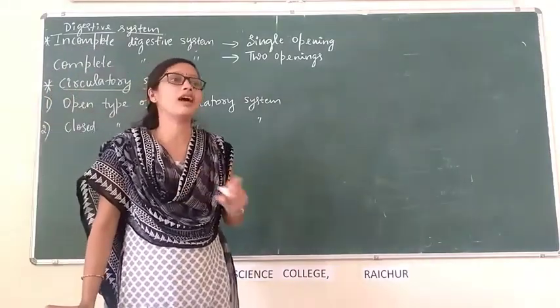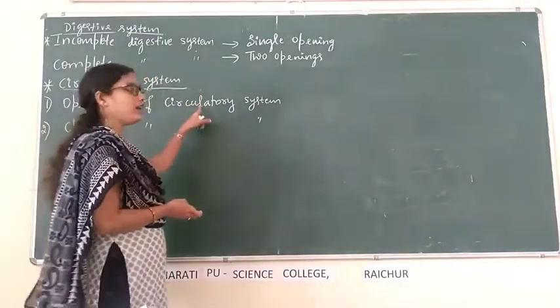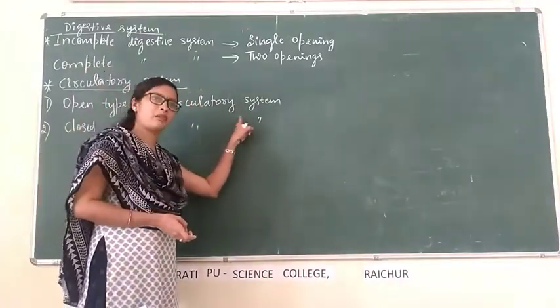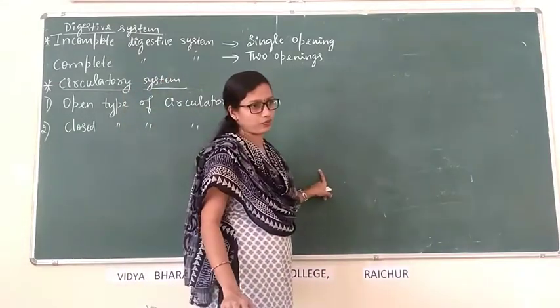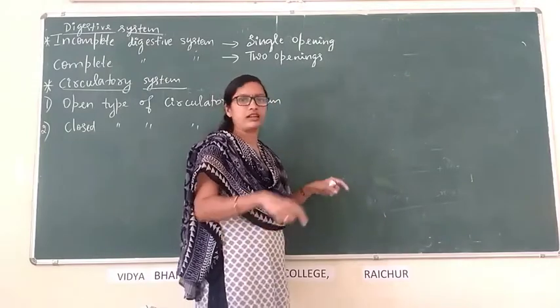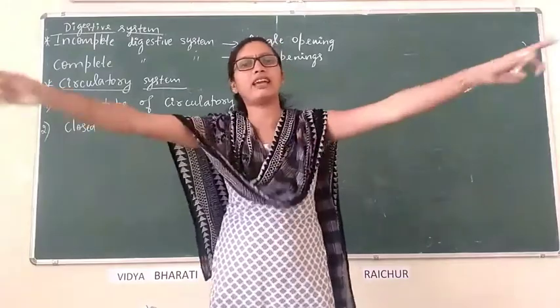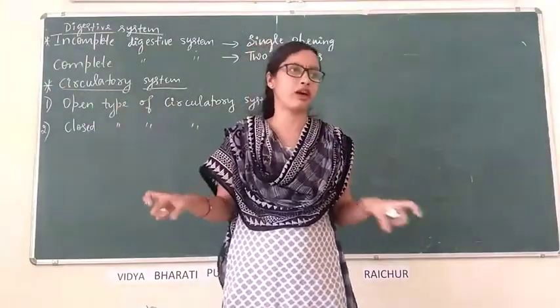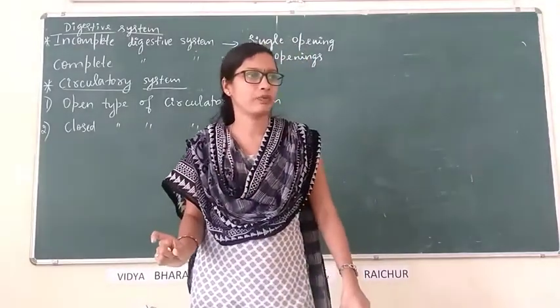The heart pumps the blood, and that blood directly reaches all parts of the body. There are no tubes or vessels.